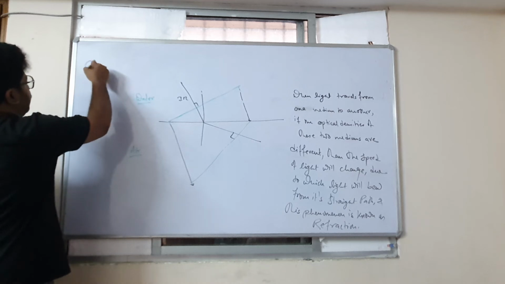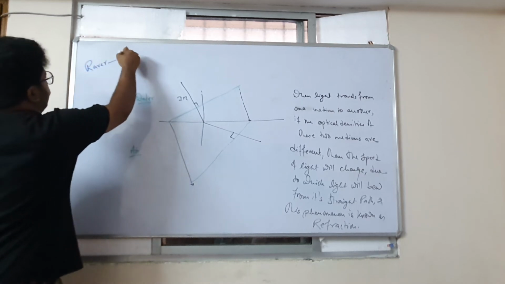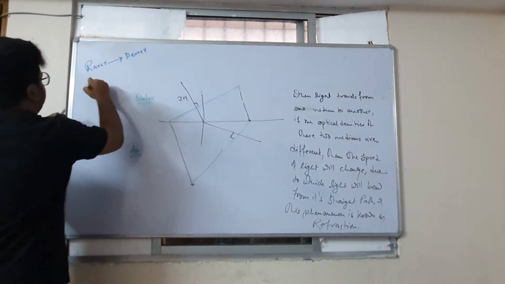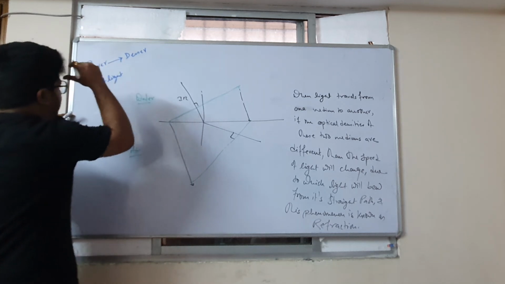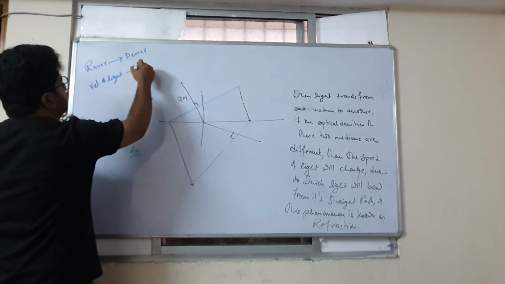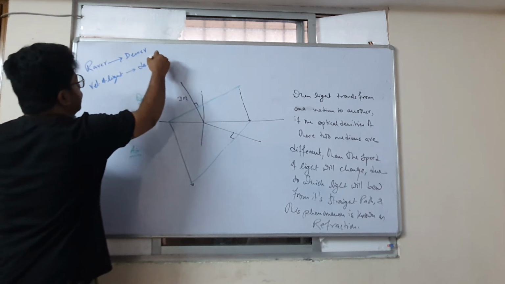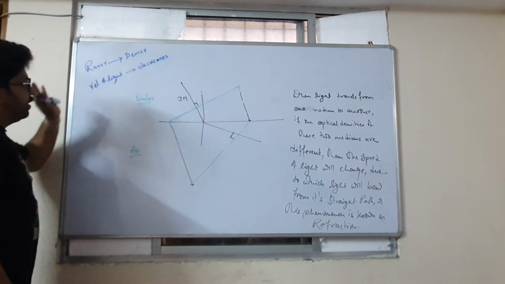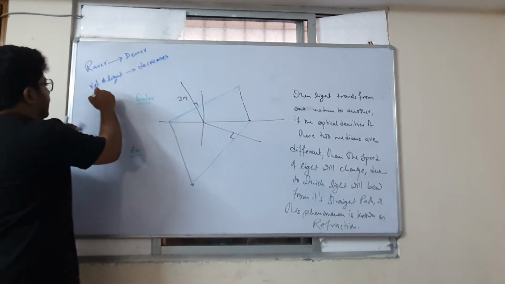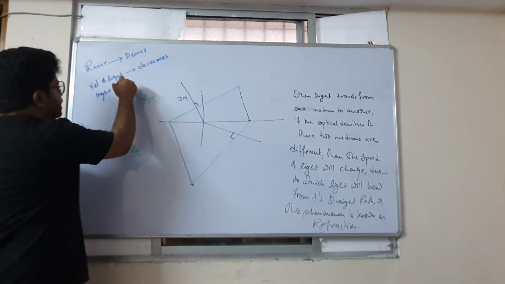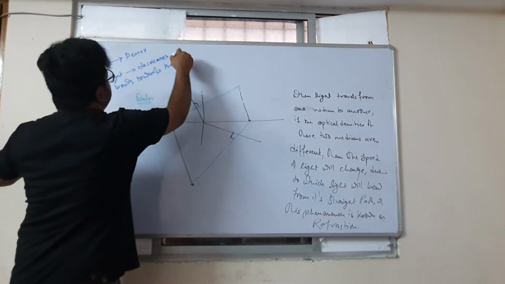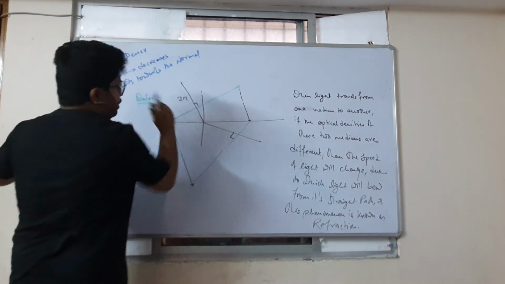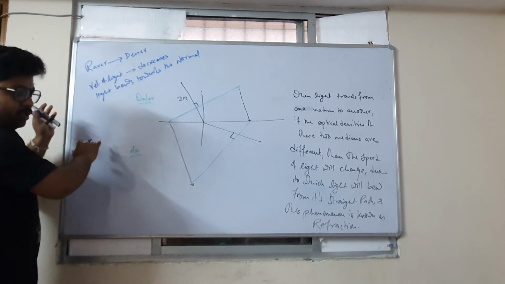When light travels from rarer to denser, then velocity of light decreases or increases? Tell me. Decreases. So when velocity of light decreases, light bends towards the normal, which we learned in the previous section of the video. Right or wrong?